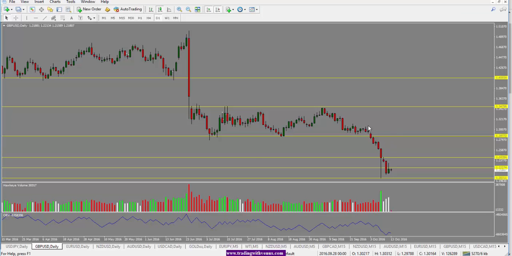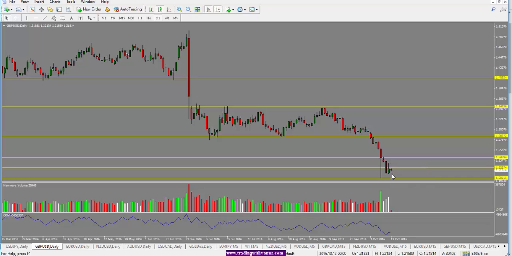Looking at pound US dollar here, today we have seen a push up in the British pound, and a lot of that was because the UK Prime Minister Theresa May agreed to have the Parliament debate the Brexit. That was seen as positive for the UK. However, with positive expectations of an interest rate hike, we have seen the British pound retreat again. Even though we have a green candle close, we do see a big pin on top of the candle, which shows that rejection of higher prices here.